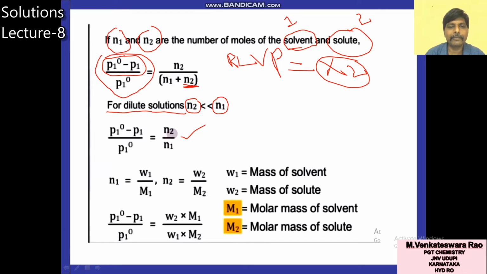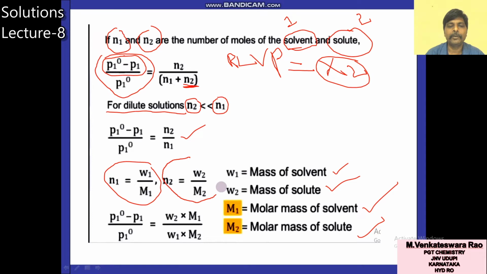What is N1? As I told, N1 is the number of moles of solvent, that means mass of solvent W1 by molar mass of solvent M1. So N1 is equal to W1 by M1. Similarly, N2 is the number of moles of solute, that means mass of solute by molar mass of solute.